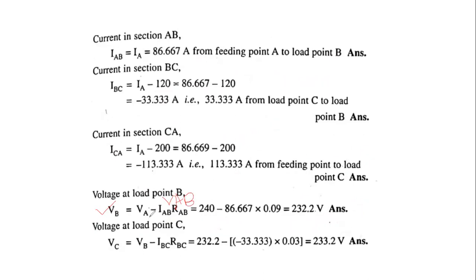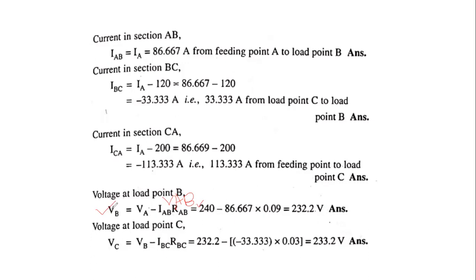VA is equal to 240 volts, that is the input voltage. And VAB is equal to IAB into RAB. Substitute the currents and resistance.